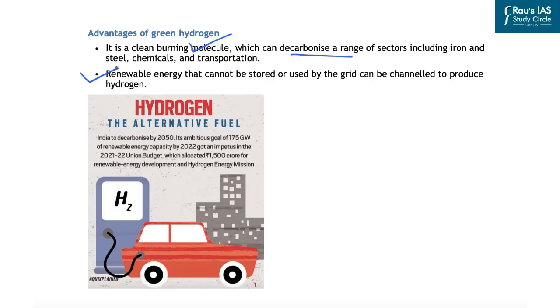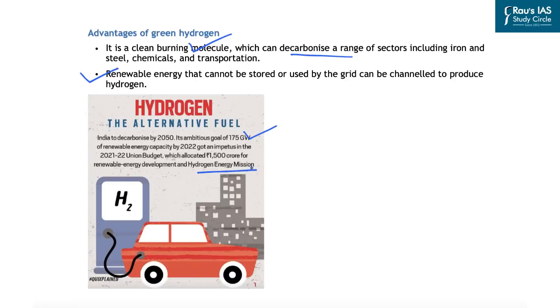We all are aware that India aims at decarbonizing by 2050. Already we have an ambitious goal of 175 gigawatts of renewable energy capacity by 2022. And in this line, India has also announced in the Union Budget of 2021-22 1,500 crore rupees for renewable energy development and hydrogen energy mission.